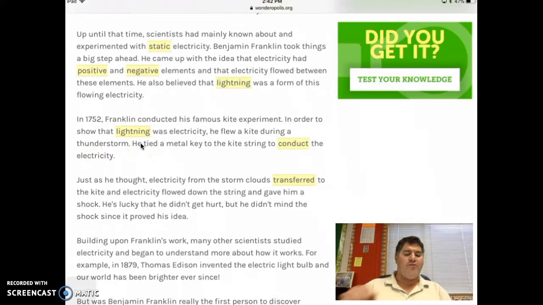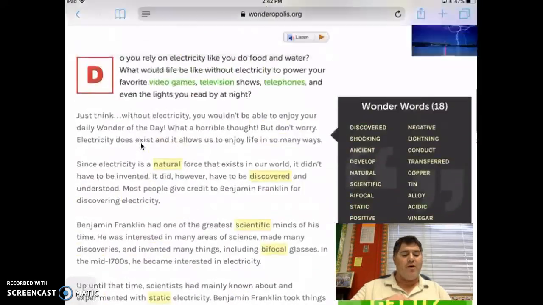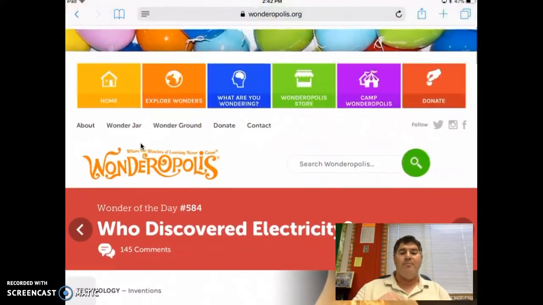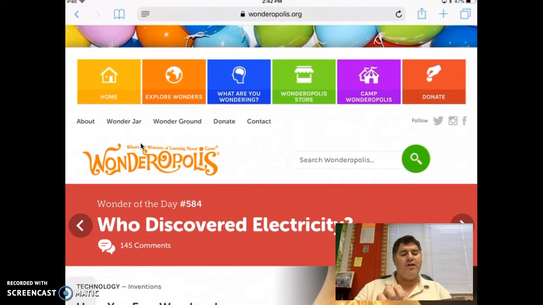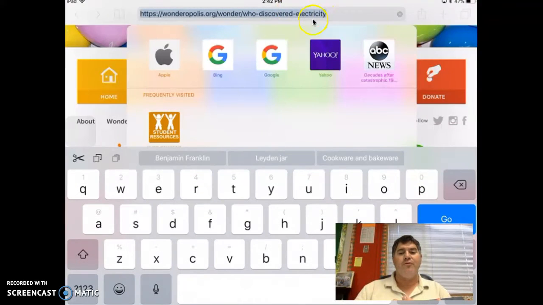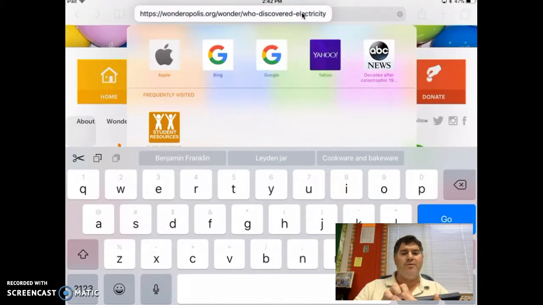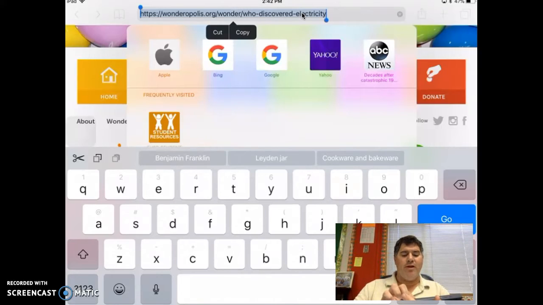So if I really like the source, what I'm going to do is go up. I'm going to show you how to copy and paste this page. What you can do is click on the web address right up here. I just clicked on that, and it highlighted this. Then if I hold on to it, it'll come up like that, and it says cut or copy. I'm going to copy it.